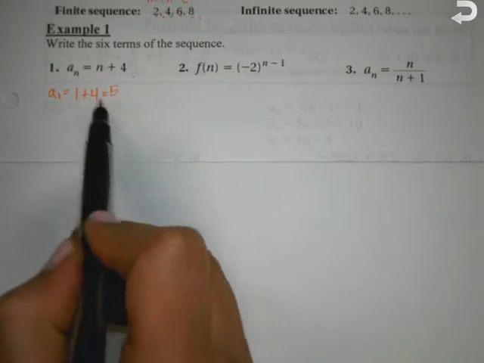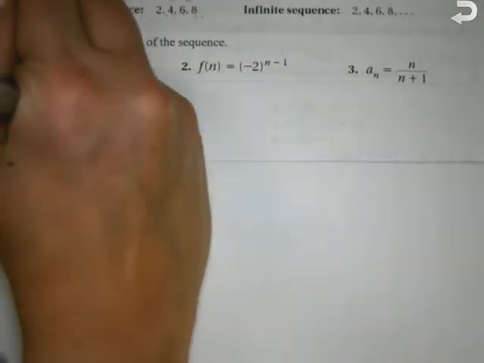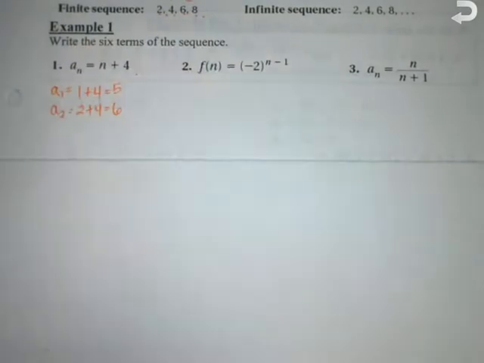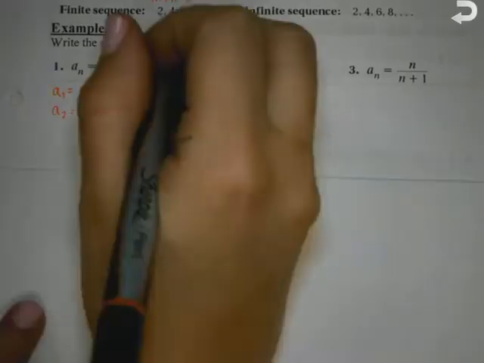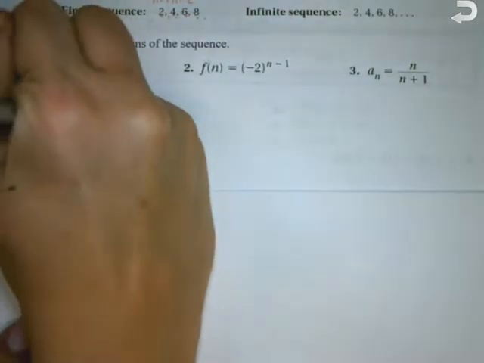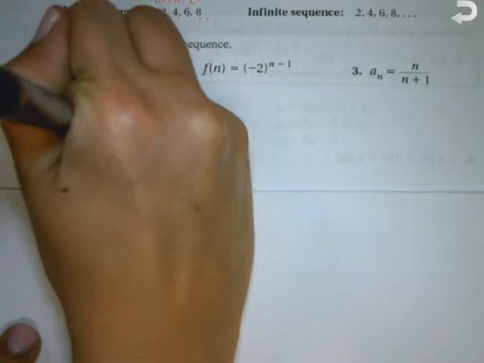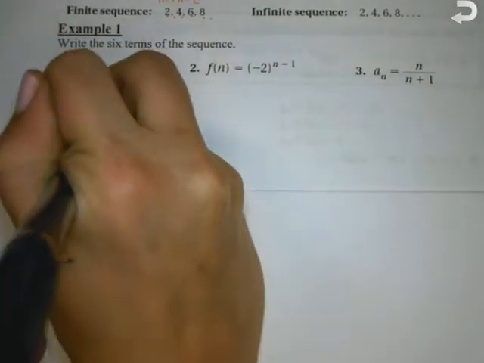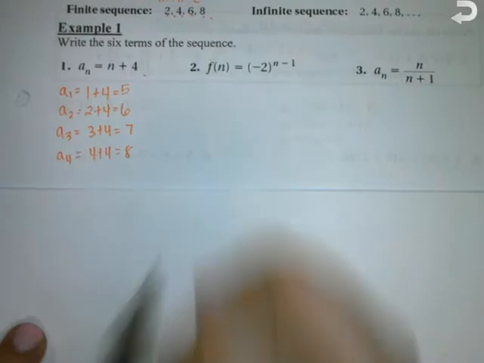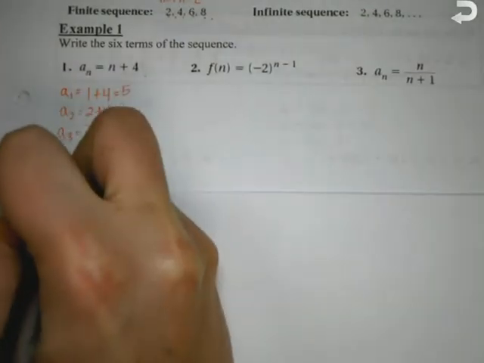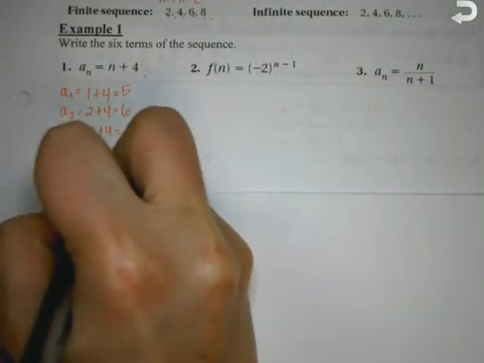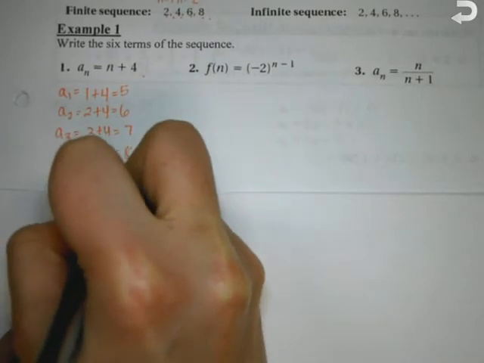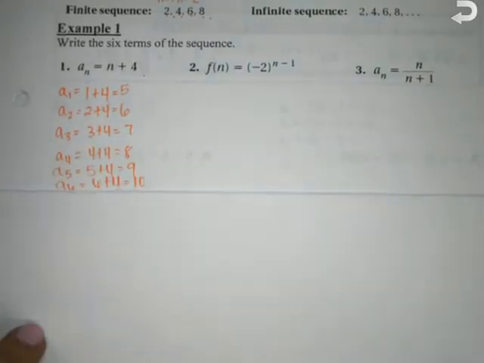What's A sub 2? 2 plus 4, which gives me 6. Okay, so the third term, A sub 3, would be 3 plus 4, which is 7. A sub 4, 4 plus 4, 8. A sub 5 is 5 plus 4, which is 9. And A sub 6, 6 plus 4, which is 10. Okay, easy enough, right? Not too bad?